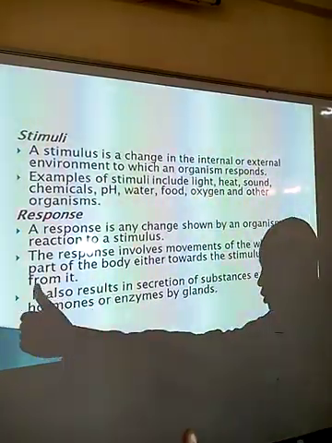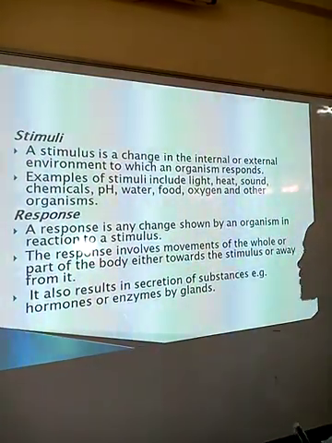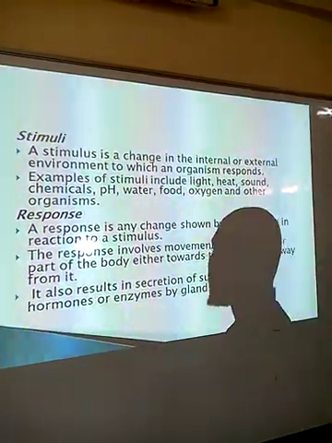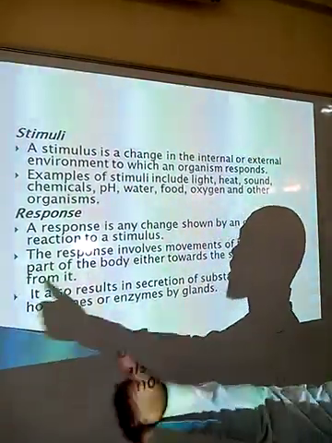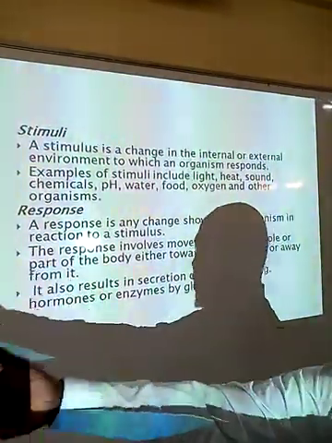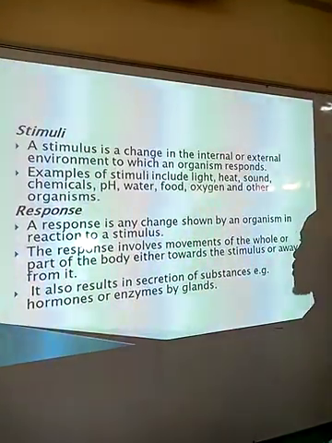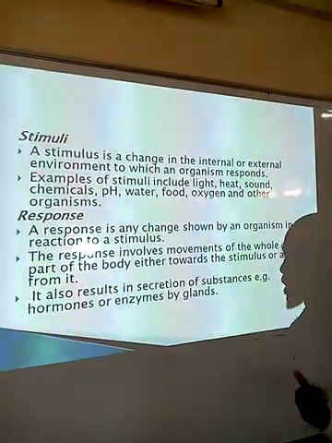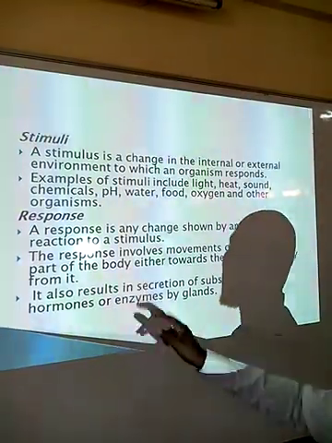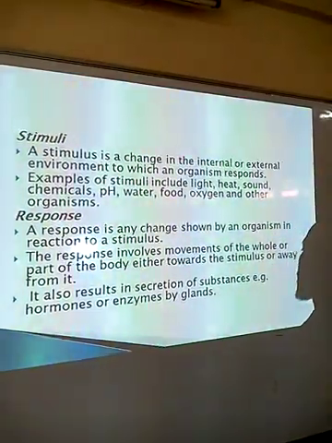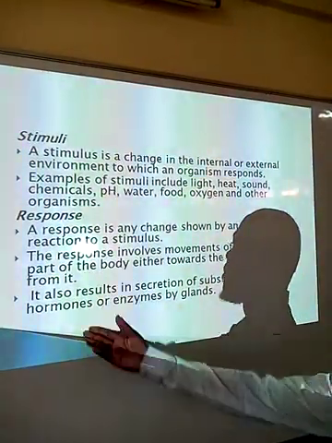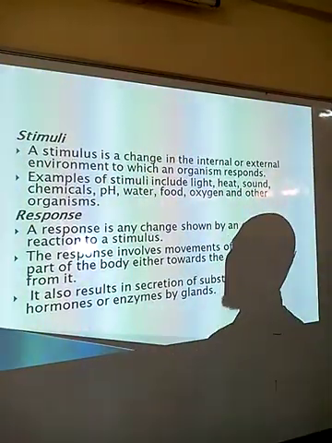If you see a lion, you perceive that the lion is dangerous, and therefore an individual will run away from the lion. So the lion being the stimulus, running away from the lion is a negative response. It also results in the secretion of substances, for example hormones or enzymes, by glands.